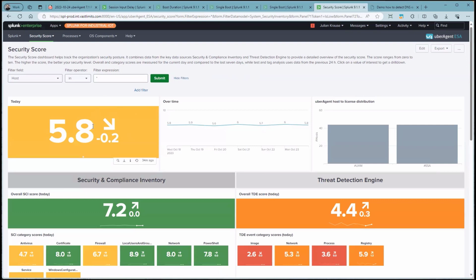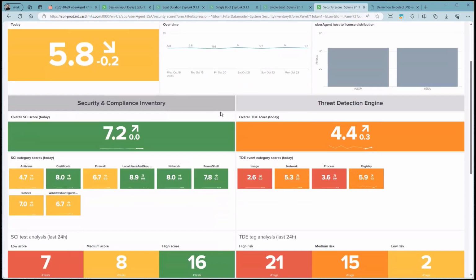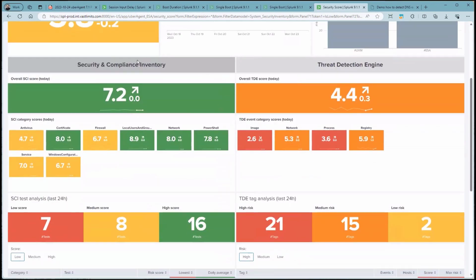So on the left, you can see an overall score for your whole environment with a trend indicator showing you if it's getting better or worse. In the middle, you can see how the score has changed over the past week. When we scroll down a little bit, we focus on the left-hand side, which is the security and compliance inventory part. Again, we can see an overall score and how it has changed over time.